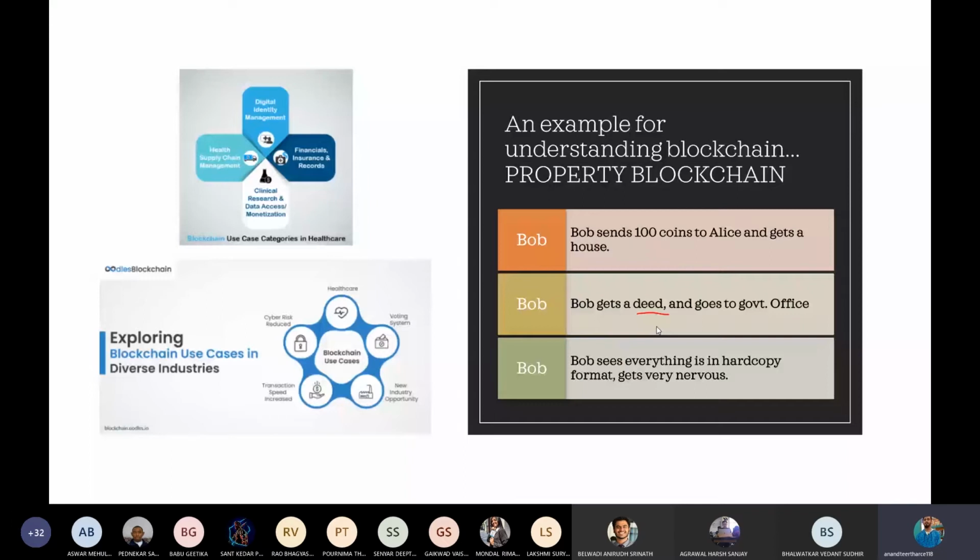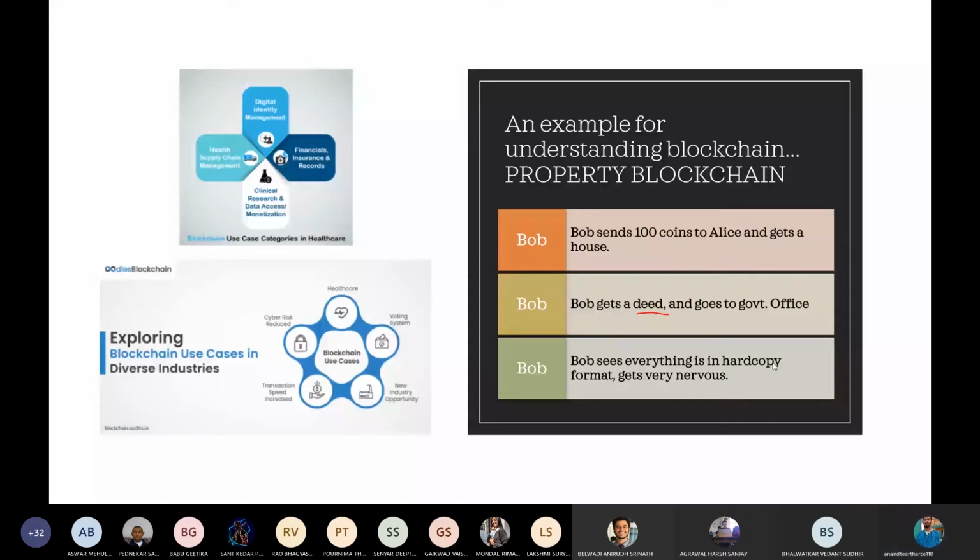If the whole place burns down, then all the important documents inside the government office will go down with it. And if someone comes in and tears some of the papers or alters the book or the register, that is also very harmful, because suddenly Bob won't be the owner of his house if someone comes in and changes the name of Bob to his own name, right? It is not that simple, but it can be done very easily.